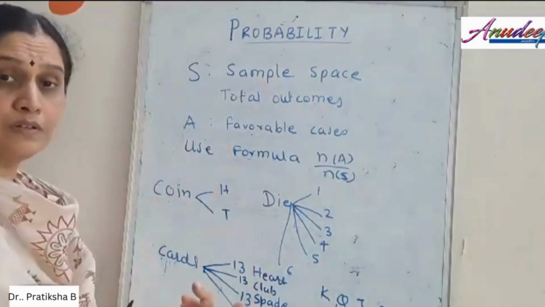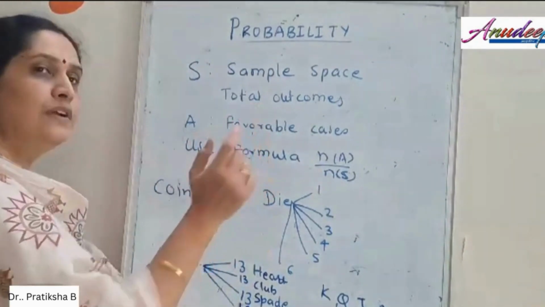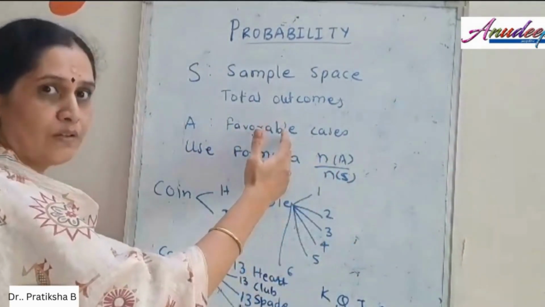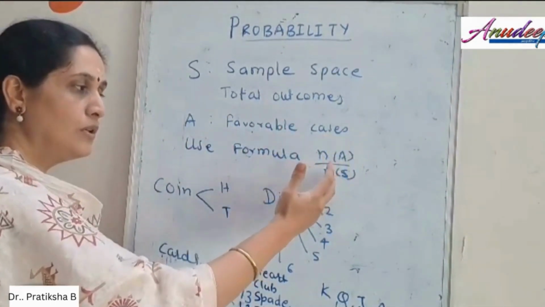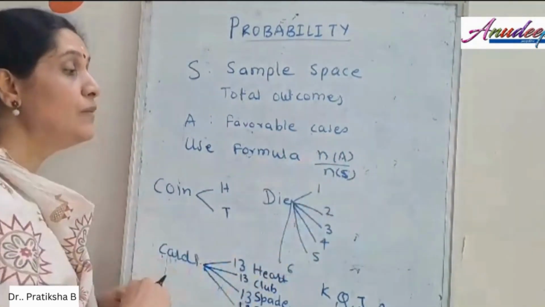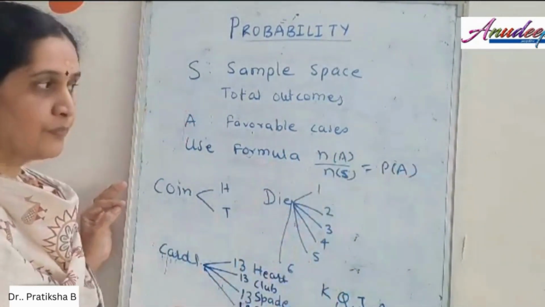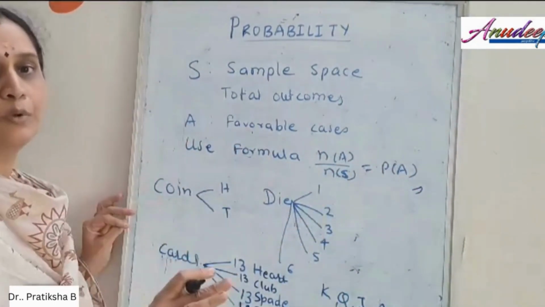Then you need to calculate the probability of a specific event. So define that event clearly and then calculate how many points are there in that event. By using the formula, total number of points in A upon total number of points in the sample space will give you the probability of the required event. So this is how you calculate the probability of any event for the given problem.